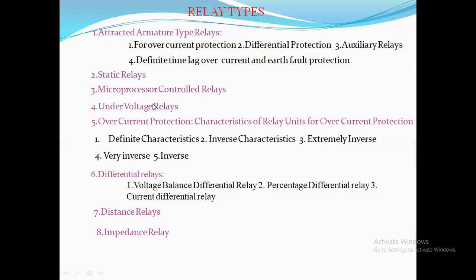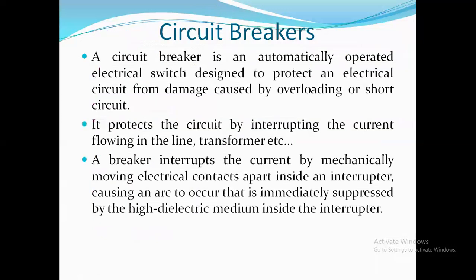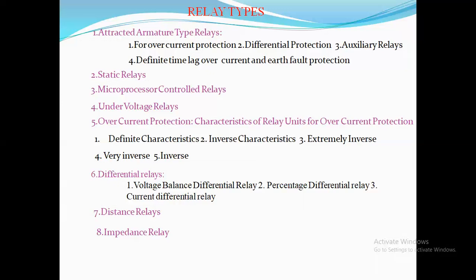Under voltage relays: when the relay is operating, if the voltage level is very low compared to the prescribed normal voltage level, then it is said to be an under voltage relay. Overcurrent protection: if the current is very high compared to the normal condition, then the relay will operate.